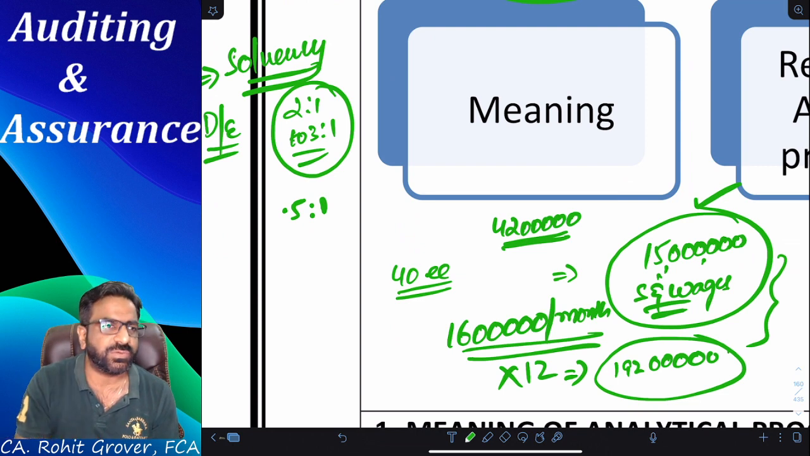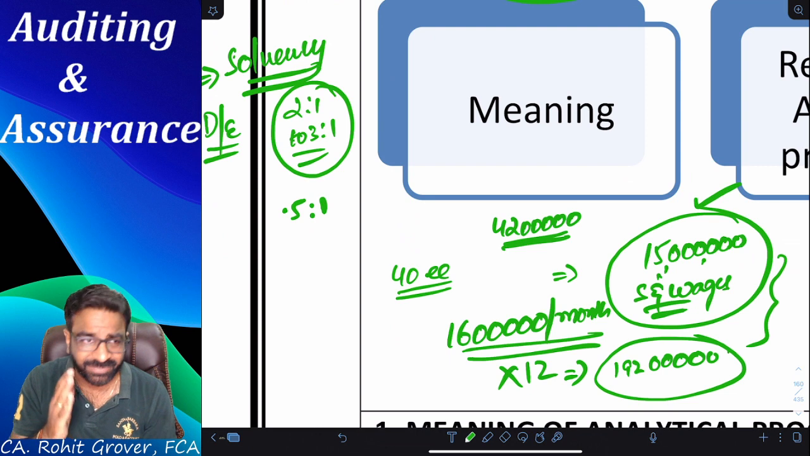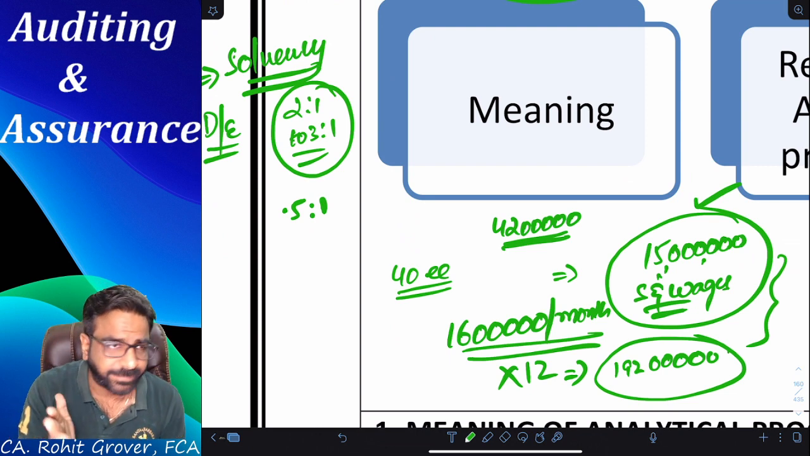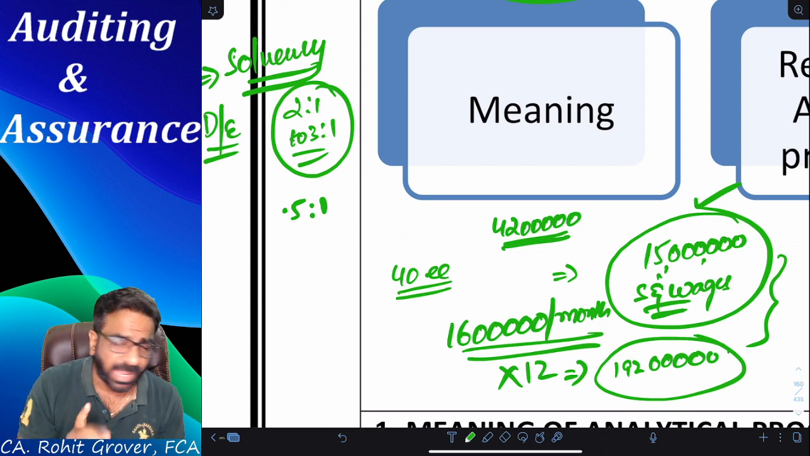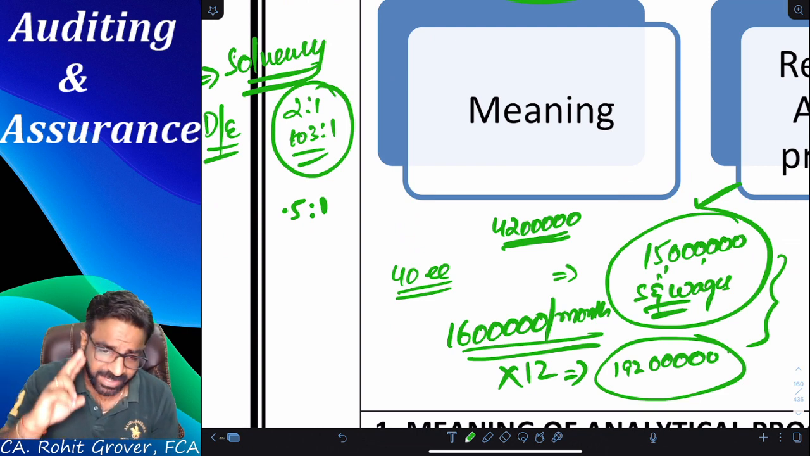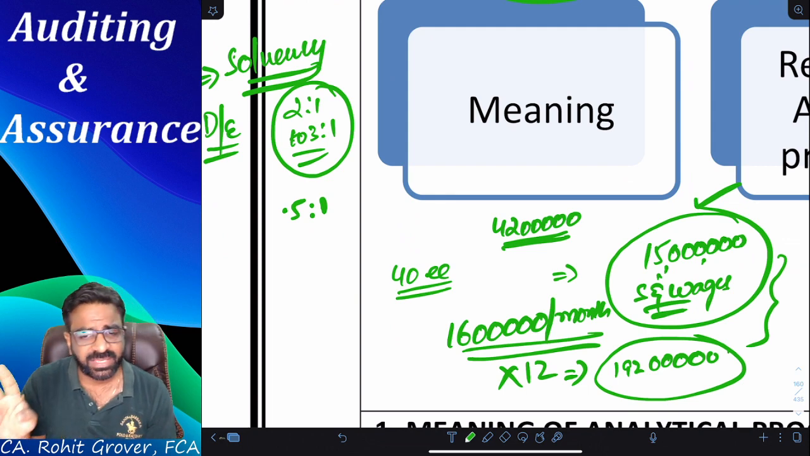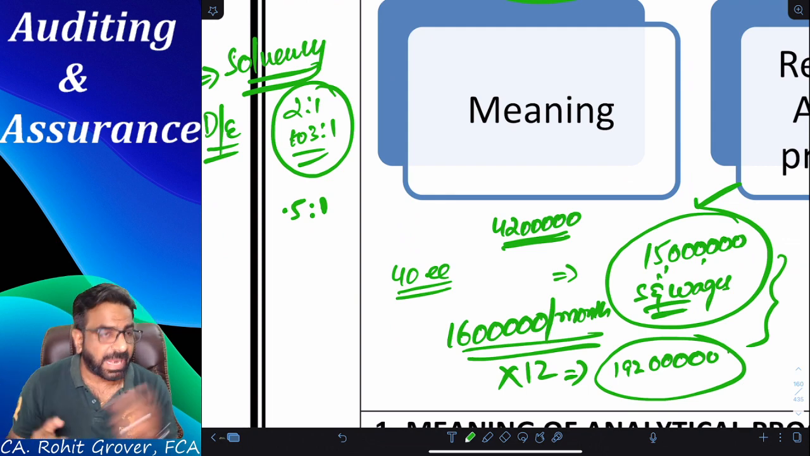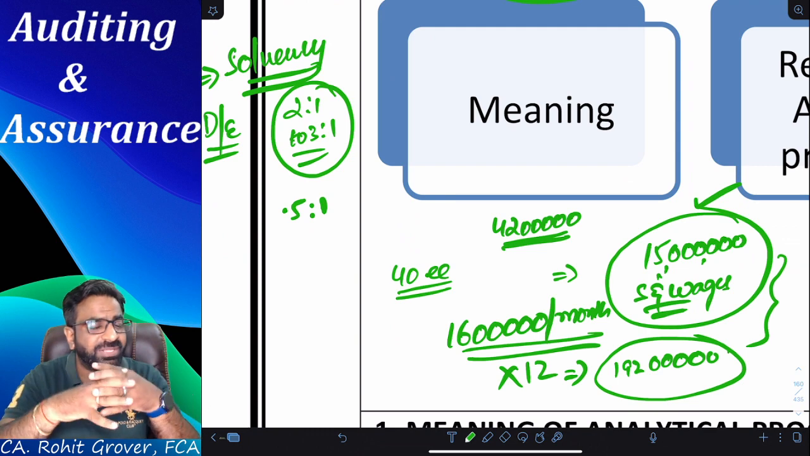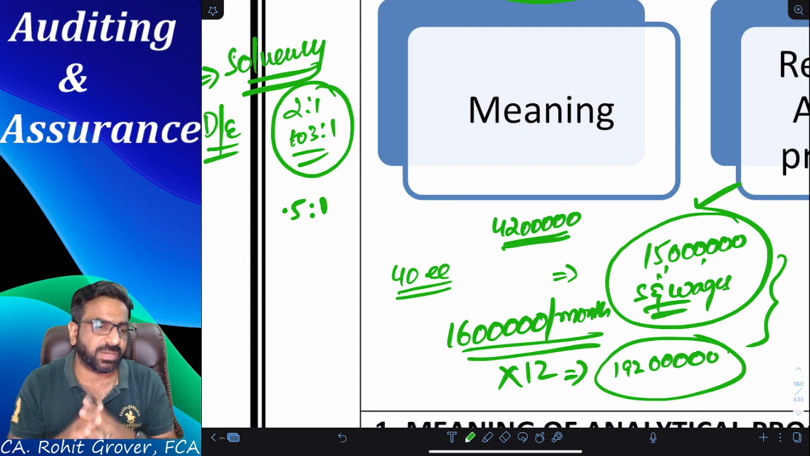And that is how we use the analytical procedure. Are you getting the point? So sometimes going into detail is going to waste your time. I'm not saying that it is a complete waste technique. There are some areas where the analytical procedure is the best method, and there are some areas where TOD is the best method, and there are some areas where a good combination of both TOD as well as analytical procedure is required.